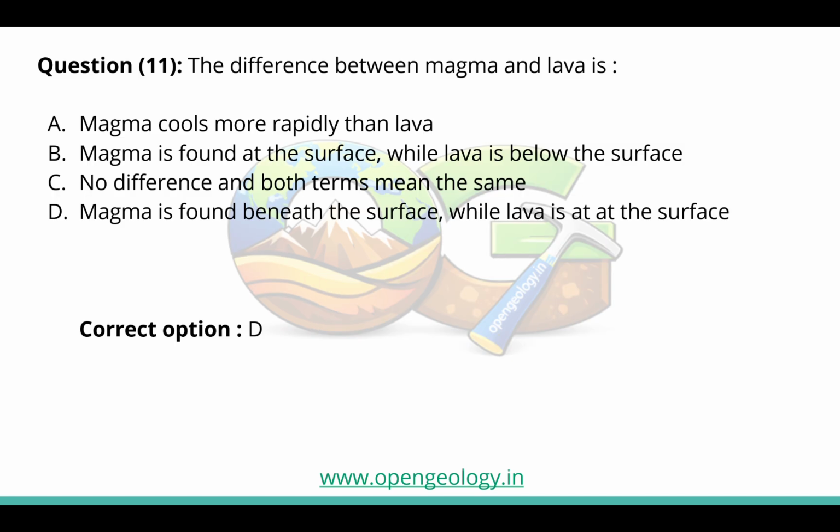Now coming to question number 11, if we are going through this PDF, we can say it is question number first for this video. The difference between magma and lava is, so the correct option is magma is found beneath the surface while lava is at the surface.